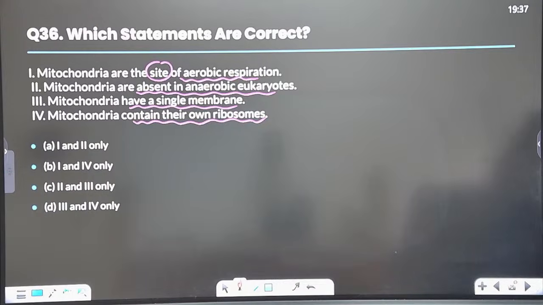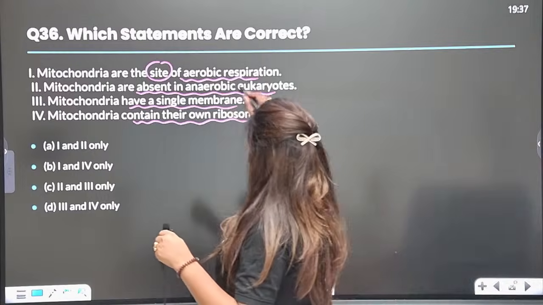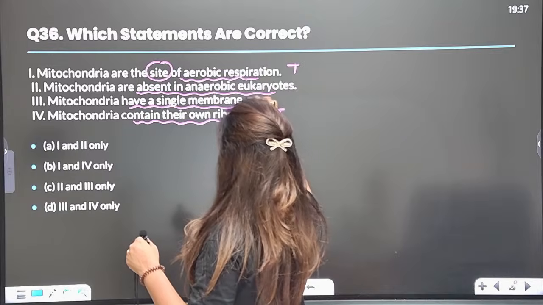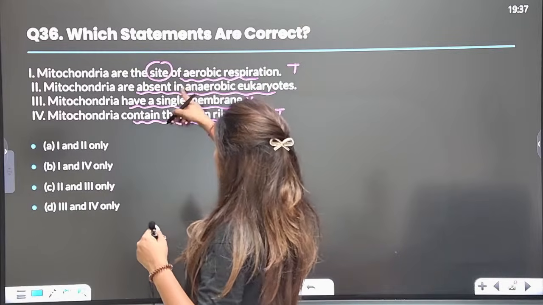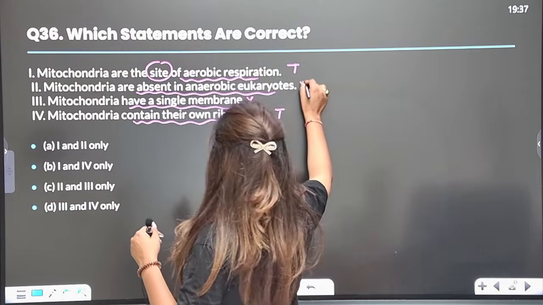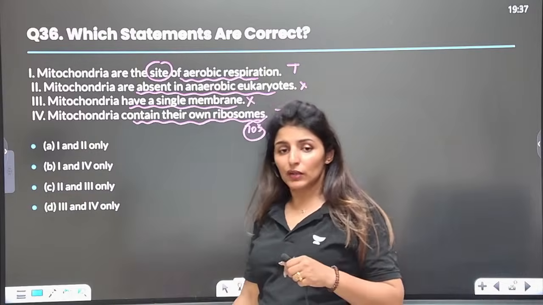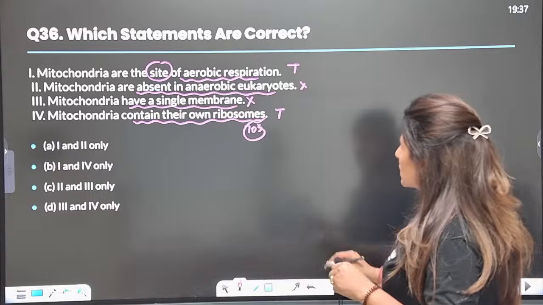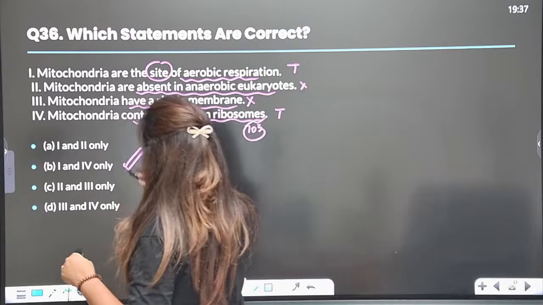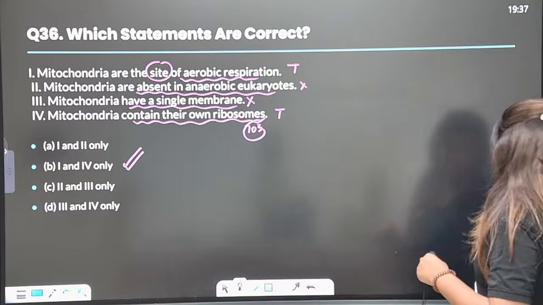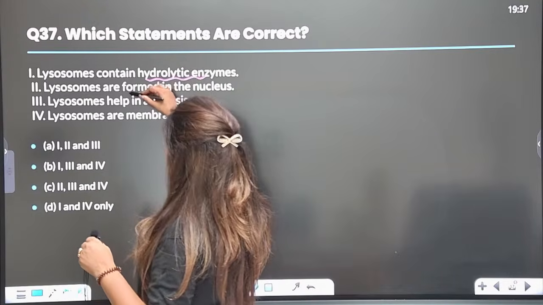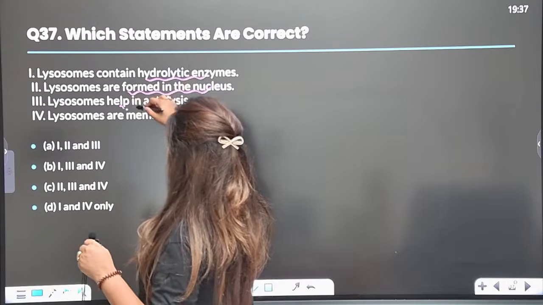For 36, answer is B. Absolutely. This is true and this is true. They have their own ribosomes of 70S type, not single, rather double membrane. It is absent in anaerobic eukaryotes. That is wrong. They do have mitochondria but it doesn't participate. So answer should be 1 and 3. Clear? Now, lysosomes contain hydrolytic enzymes formed in the nucleus, help in autolysis.